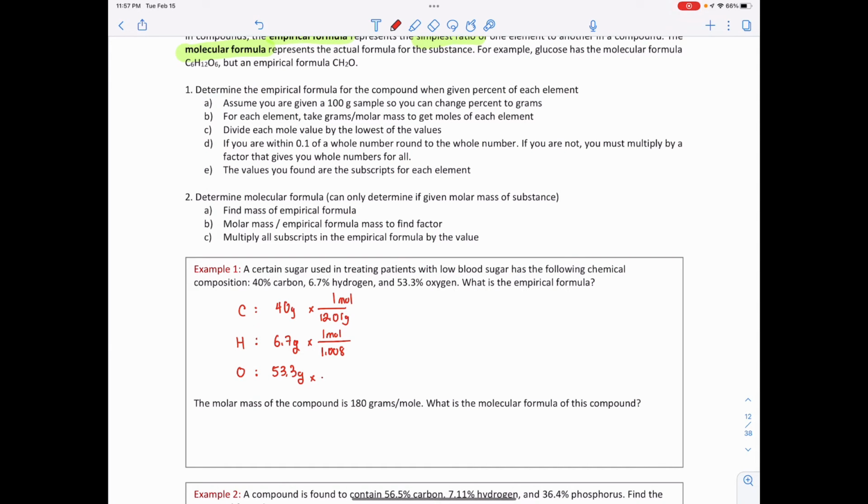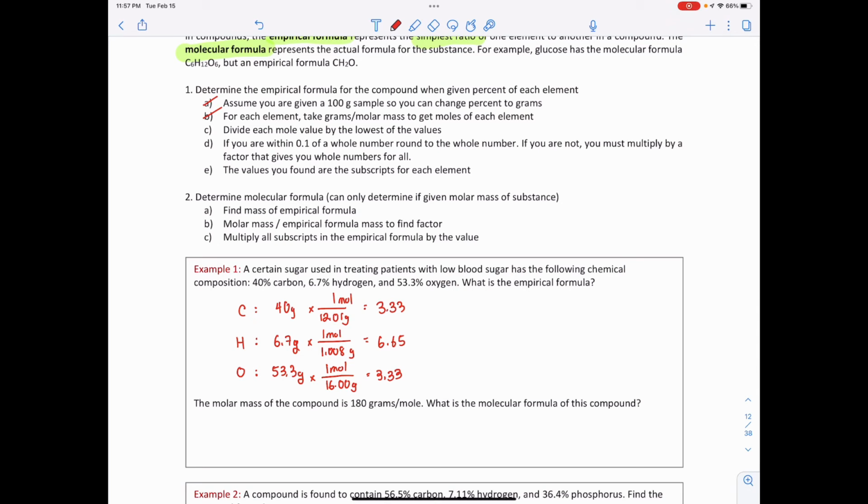For oxygen, 16.00 grams. If we do that, this becomes 3.33, this is 6.65, and this is 3.33. So that's A done, B done.